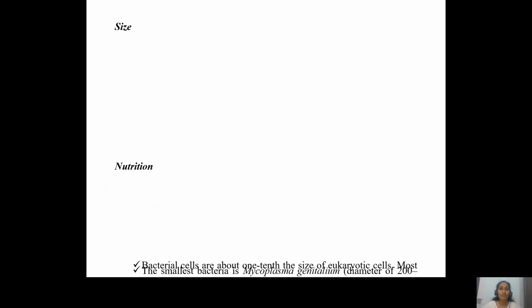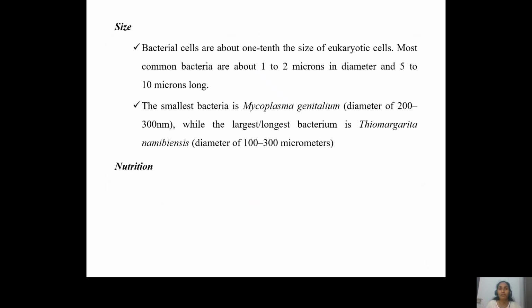If you look at the size of the bacteria, if you compare them with a eukaryotic cell, they are about 1/10 of the size of the eukaryotic cell, and they have a diameter of about 1 to 2 microns, and a length of about 5 to 10 microns. The smallest bacterium is called Mycoplasma genitalium, which has a diameter of about 200 to 300 nanometers, while the largest bacterium is called Thiomargarita namibiensis, which has a diameter of about 100 to 300 micrometers.